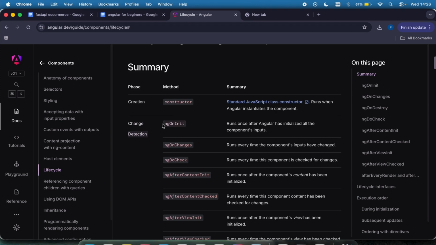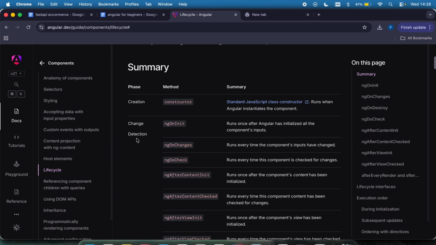So in a situation whereby you are building your application and you want to, let's say, make an API call to get your data and pass it down when the component is ready, ngOnInit is the method that you use. Within this method is where you write your logic to get your data and display it when the component has been initialized. So ngOnInit is called when the component has been initialized.